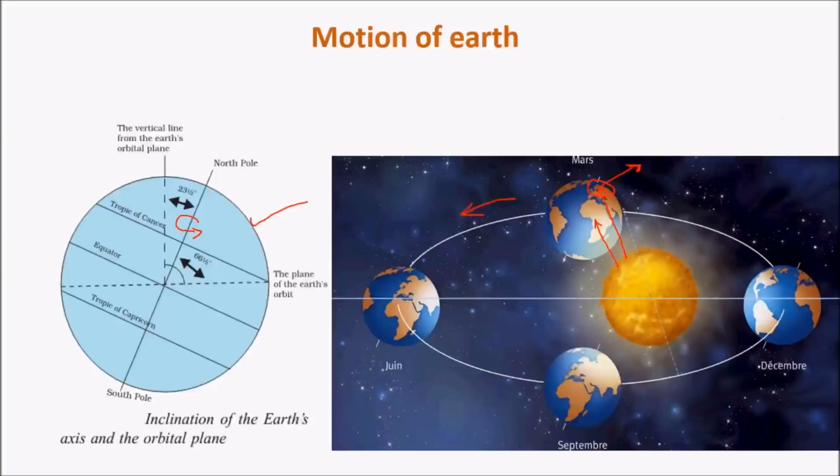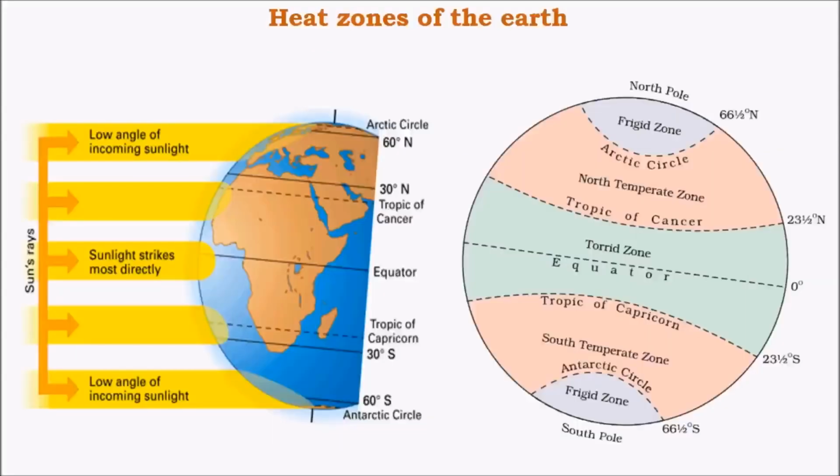So finally, climatic conditions are directly or indirectly dependent on both the motions of Earth as well as the shape of the Earth. And days are a direct consequence of the rotational motion of Earth, and seasons are direct consequences of the revolutionary motion of the Earth, where the Earth is tilted by a certain angle, that is, the axis makes a certain angle with the orbital plane. These two factors greatly influence the amount of insolation, or the amount of sun's heat energy received. We'll see these further. Let's first look at heat zones of the Earth.